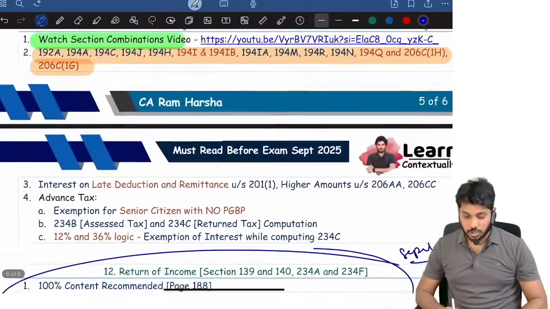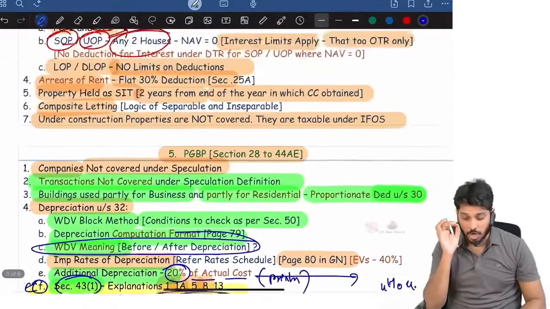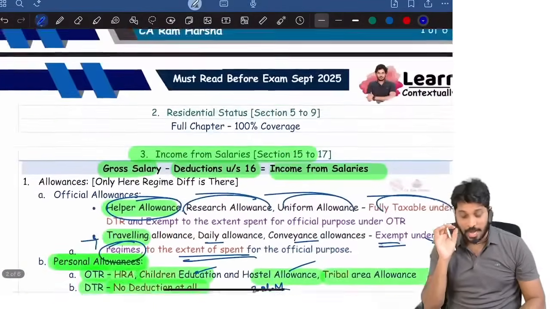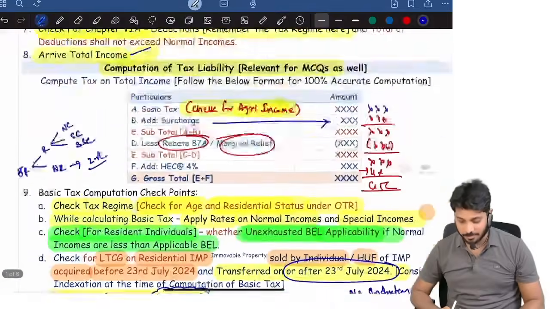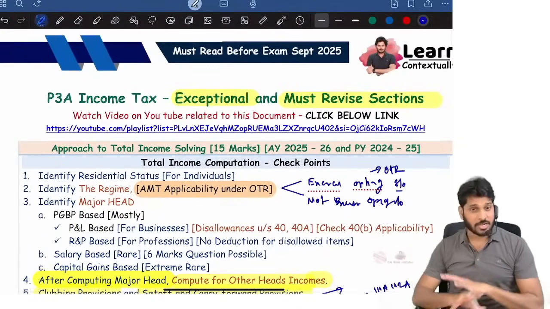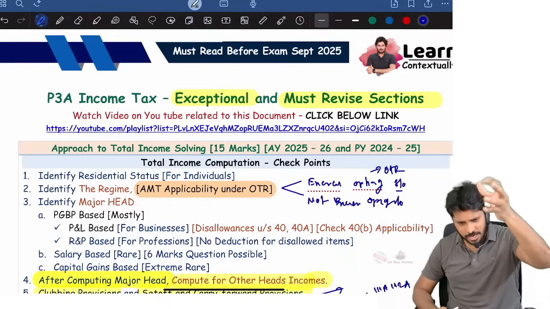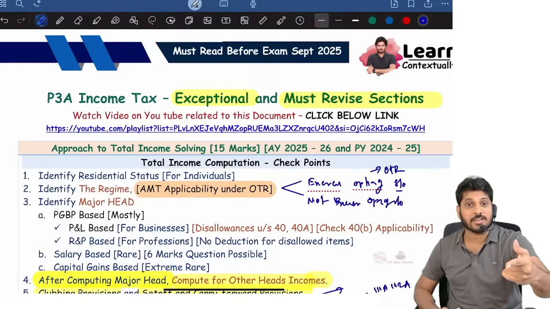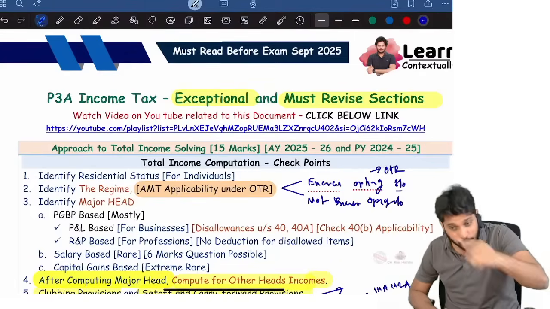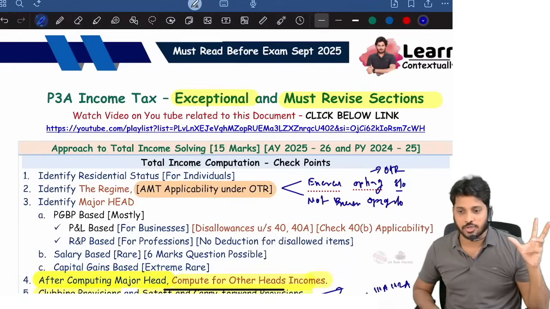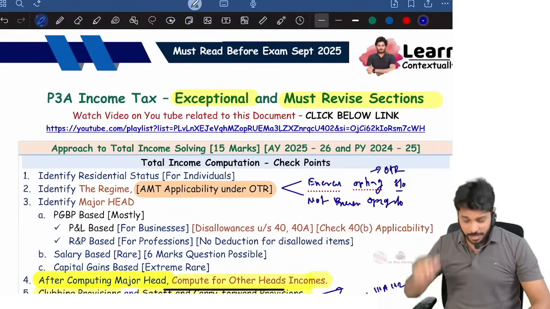That's it. So this document will give you the minimum sections and minimum concepts that you must study in every chapter, and the crux and confusing points I clarified for you. But remember, this is not a detailed revision marathon. This is only a crux point marathon where you generally make mistakes. All those points I reminded you. I think I didn't leave any point where you generally make mistakes. All the points where you generally have confusion, I connected all the dots. That's it.